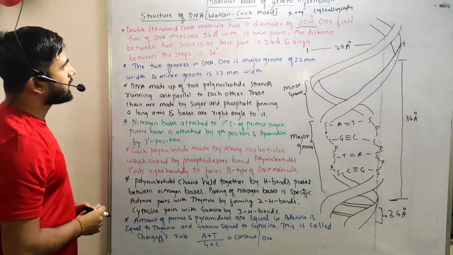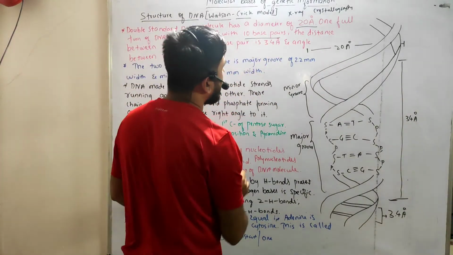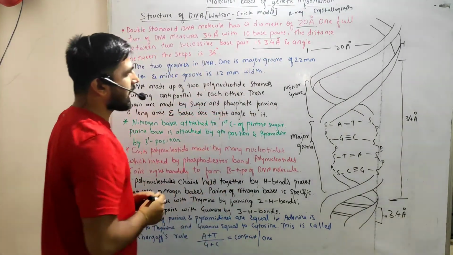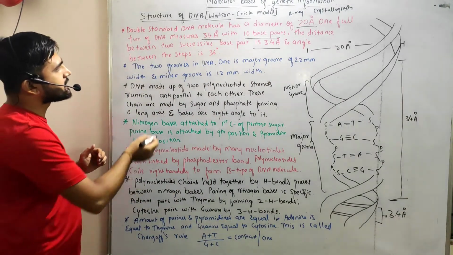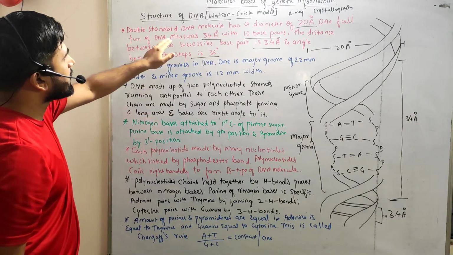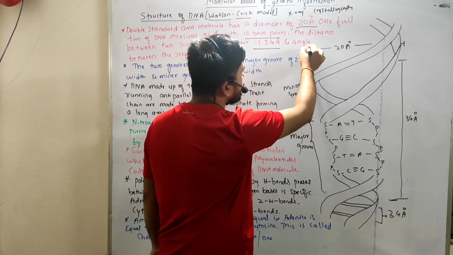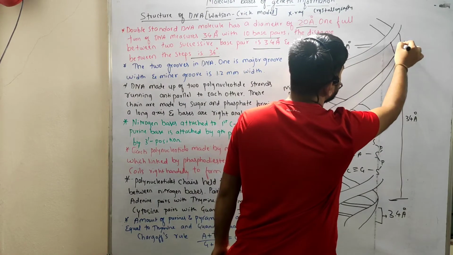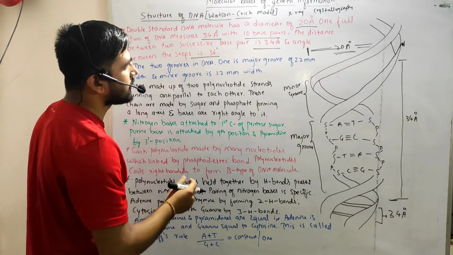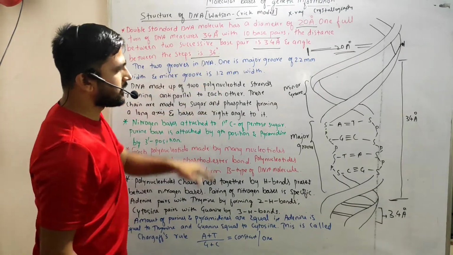One full turn of DNA measures about 34 angstrom with 10 base pairs, and the distance between two successive base pairs is 3.4 angstrom, and the angle between the steps is 36 degrees. So the first point states that the double-stranded DNA molecule has a diameter of 20 angstrom. The diameter from here to here measures 20 angstrom.